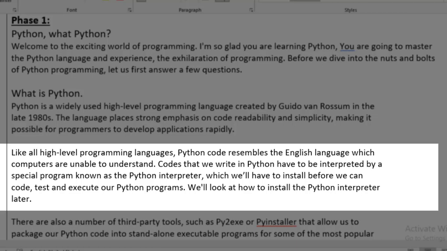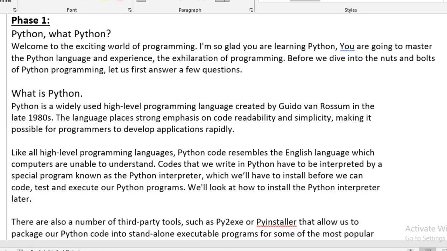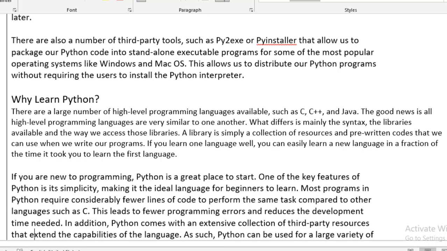Code that we write in Python has to be interpreted by a special program known as the Python interpreter, which we'll have to install before we can code, test, and execute our Python programs. We'll look at how to install the Python interpreter later. So what I'm saying is that we write the code, the one that we're going to study, in something that resembles the English language, but we need an interpreter for the computer to understand our code.